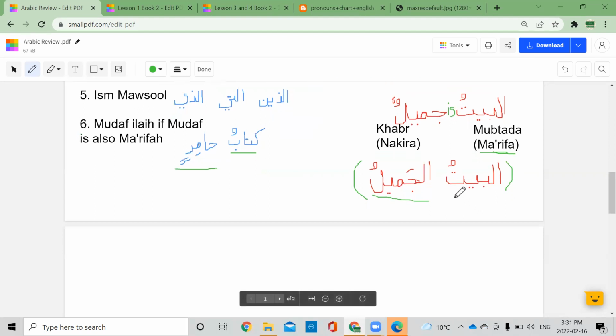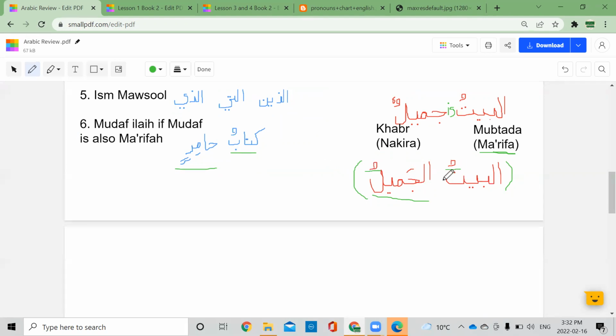So let's check. Is this similar? Number 1, our first was I'rab. Is it similar in the I'rab, the status? Yes, both are marfu, both have dhamma. Here is the dhamma and here is the dhamma. So that's correct. Number one, status, both are the same.